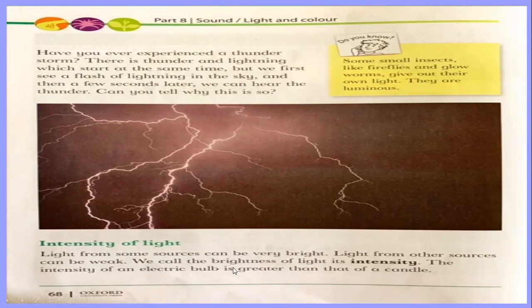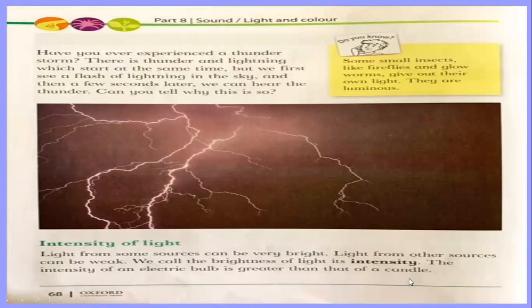Understand? The sun is the brightest light on the earth, but we also have fire, bulbs, candles. They have a little weak light. So we call the brightness of light its intensity. The intensity of an electric bulb is greater than that of a candle.